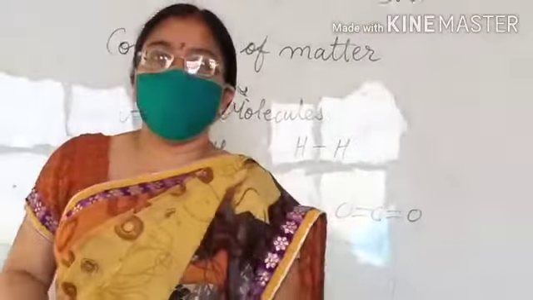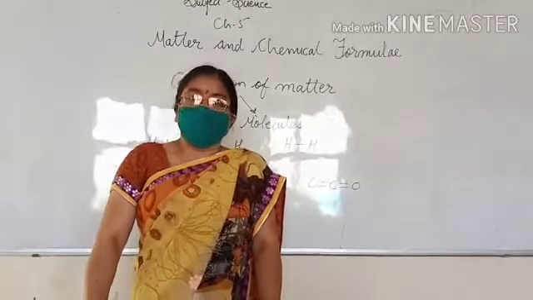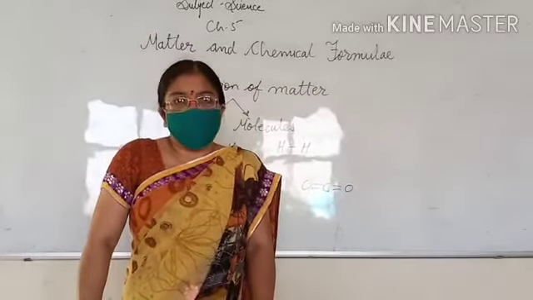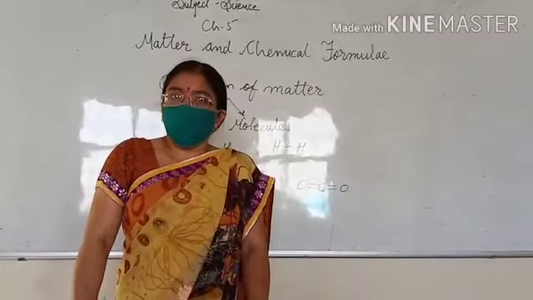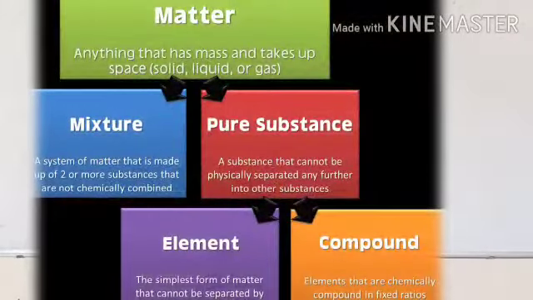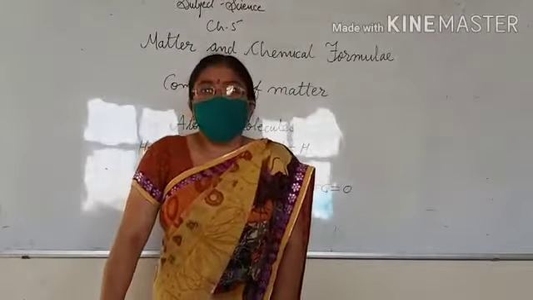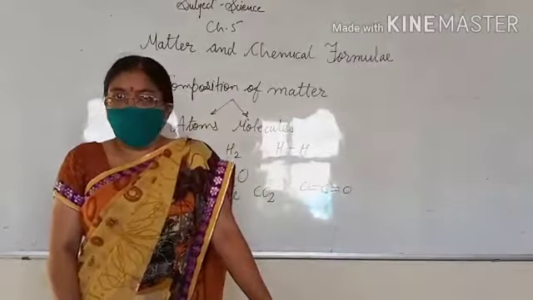Now we will learn about how matter is classified. If we talk about states of matter, matter exists in three states: solids, liquids, and gases. But if we classify matter in another way, it is classified into two groups. These are pure substances and mixtures. In pure substances, elements and compounds exist, and the other form is mixtures.